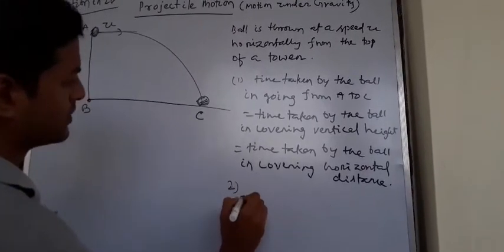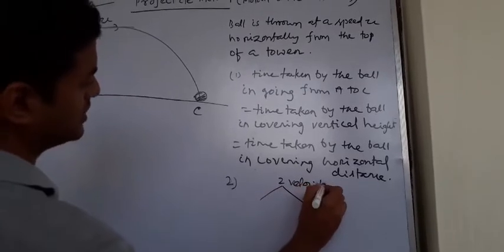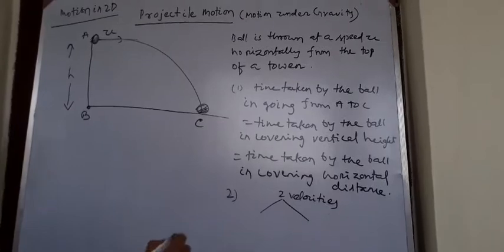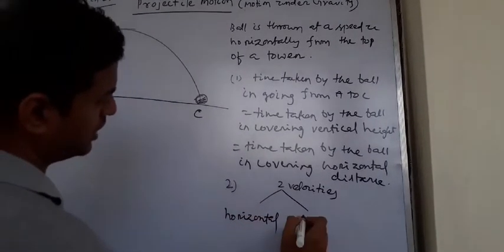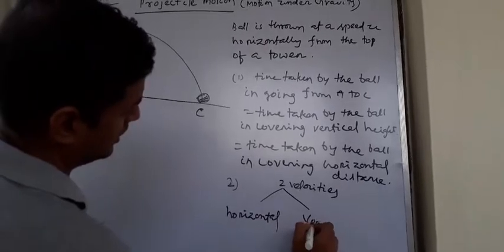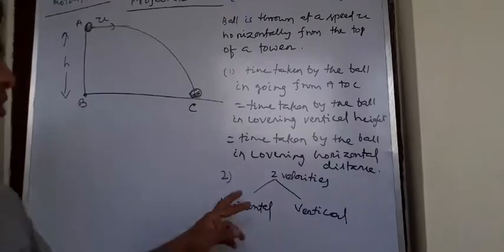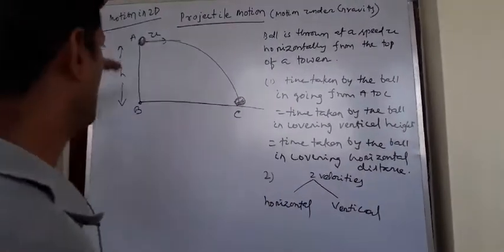Now the second concept: the ball will experience two velocities. This is very important. One is horizontal velocity and another is vertical velocity. So the body will undergo two velocities, one horizontal, another vertical.